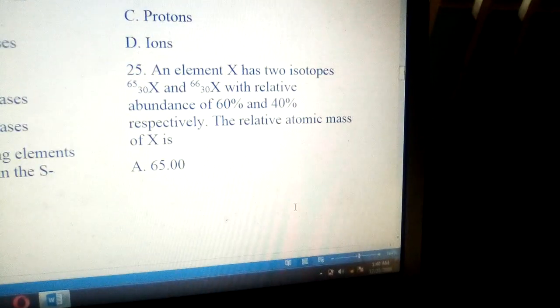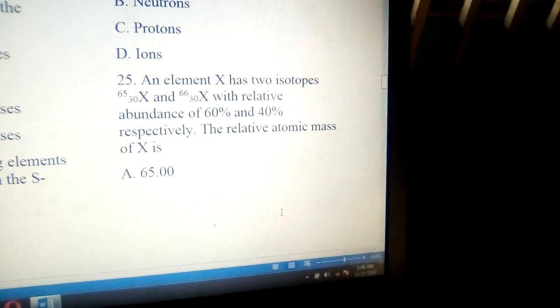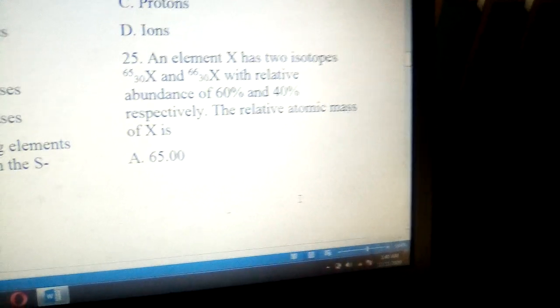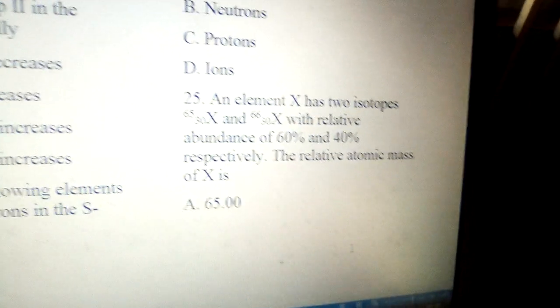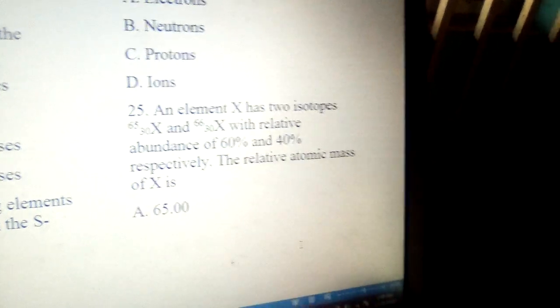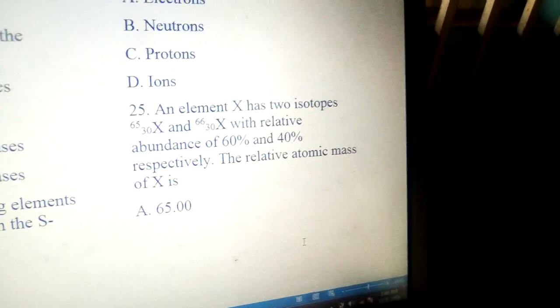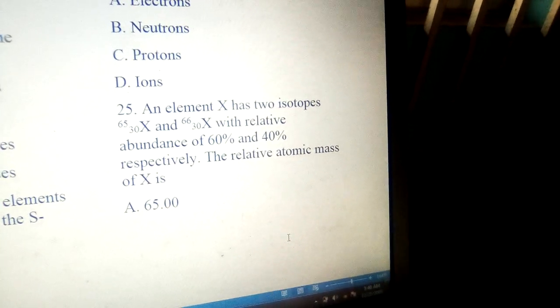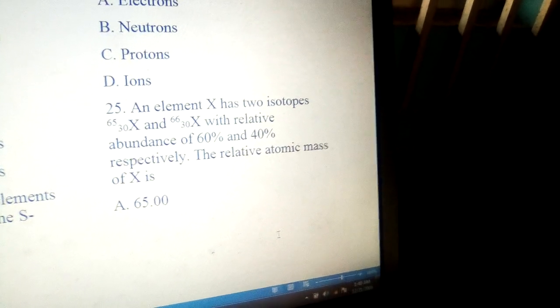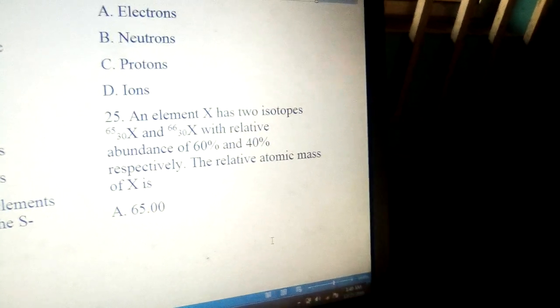25 says an element S has two isotopes, S-65 and S-66, with relative abundance of 60% and 40%.